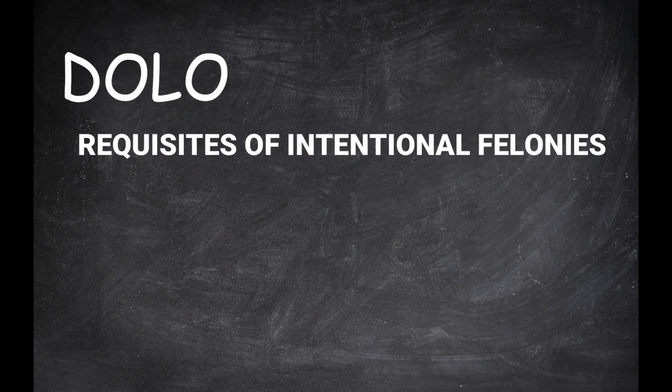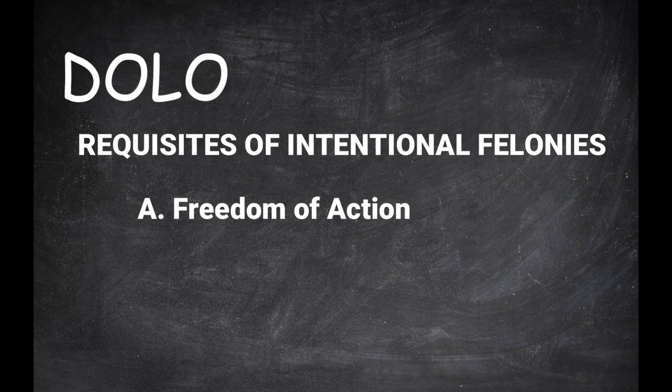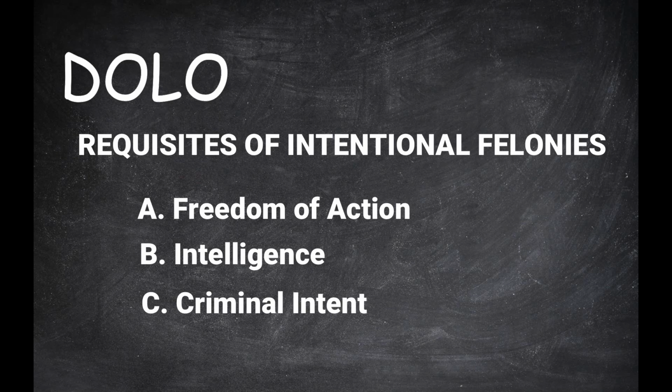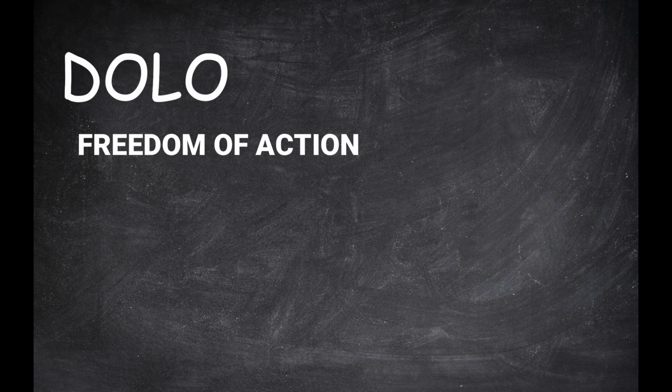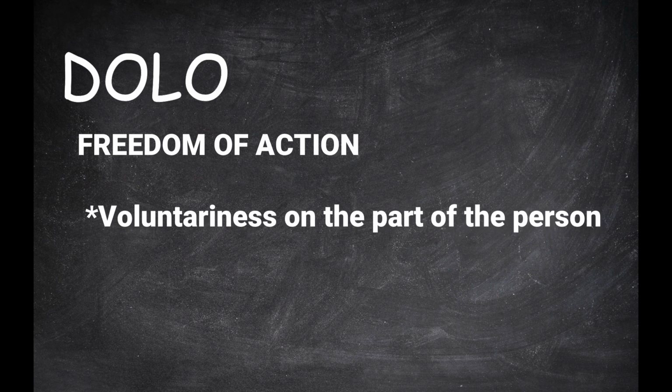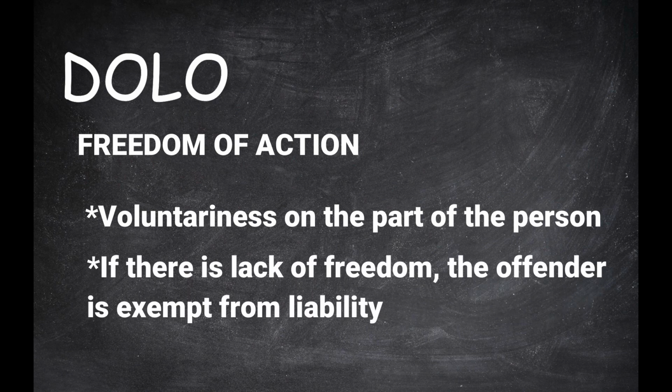Requisites of intentional felonies. The following are the requisites of intentional felonies. 1. Freedom of action. 2. Intelligence. 3. Criminal intent. Freedom of action. This is the voluntariness on the part of the person who commits the act or omission. If there is lack of freedom, the offender is exempt from liability. For example, when there is the presence of irresistible force or uncontrollable fear.